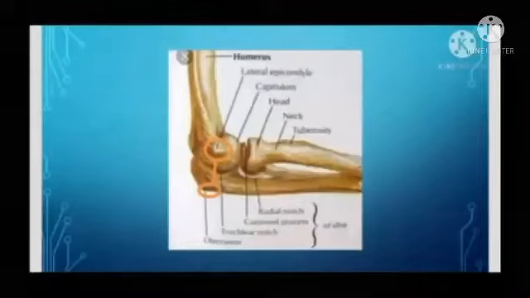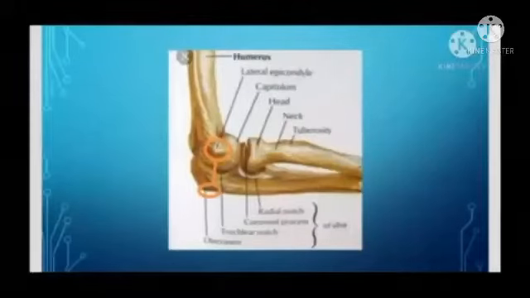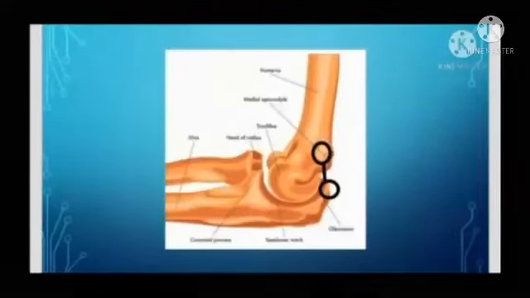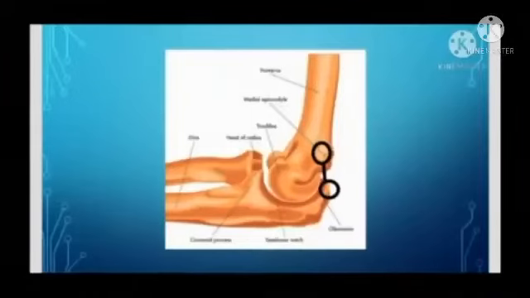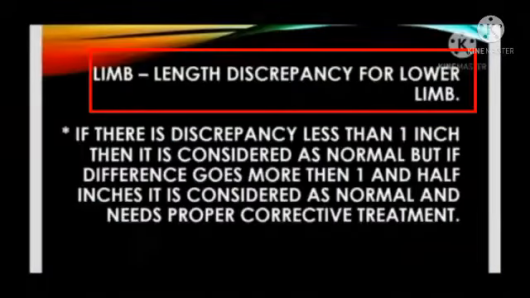Here you can see in this picture, the elbow joint measurement is taken from the lateral epicondyle of the humerus to the olecranon process. On the medial side, the measurement is taken from the medial epicondyle of the humerus to the olecranon process. Limb length discrepancy for the lower limb.